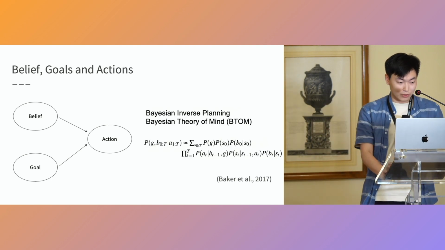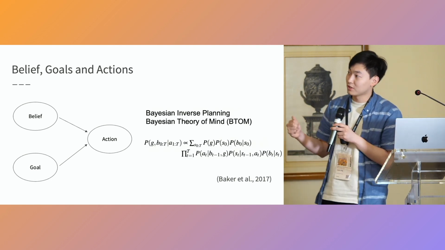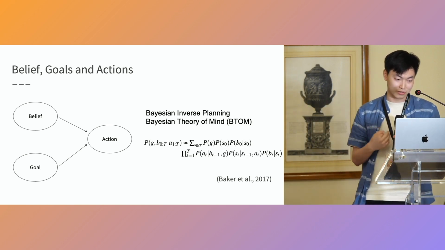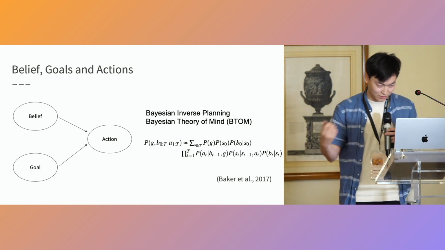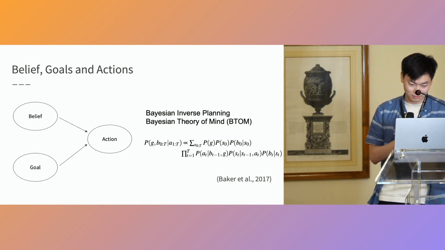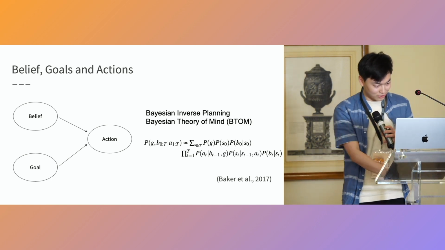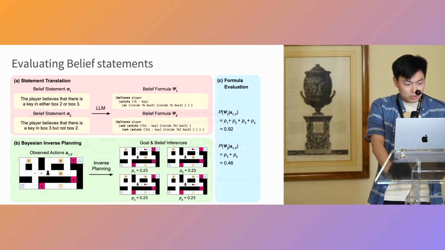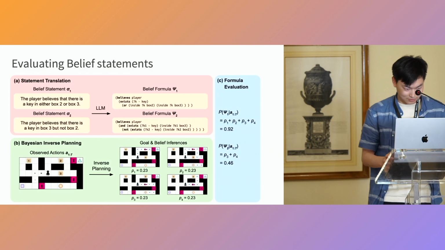Now, we can invert that model to infer the agent's beliefs and goals conditioned on the agent's actions. This is called Bayesian inverse planning, or Bayesian theory of mind. I won't go into the model details, but you can follow our lab's early work by Chris Baker et al. in 2017. So now we have to answer the questions.